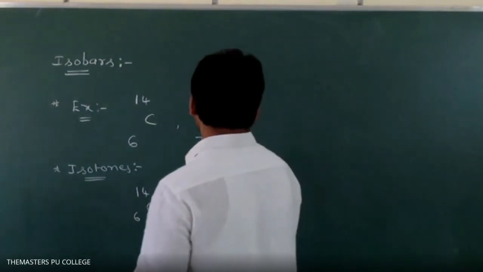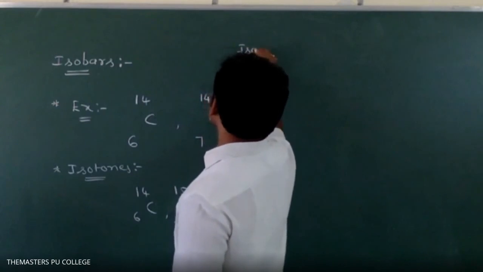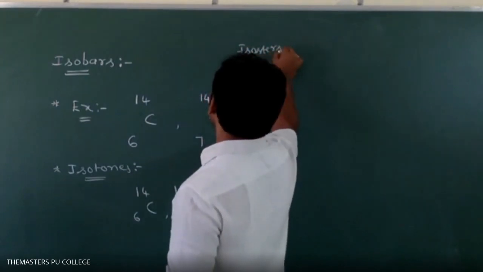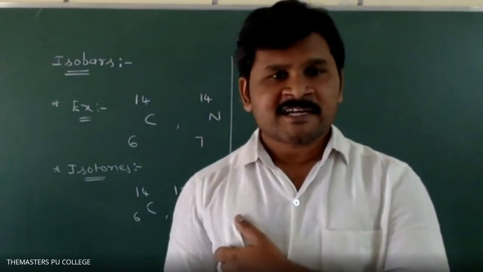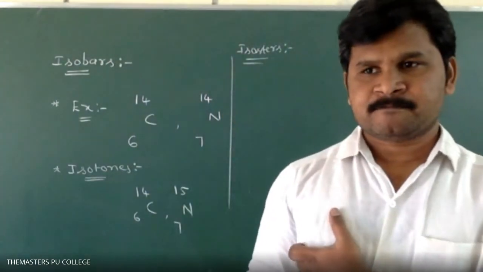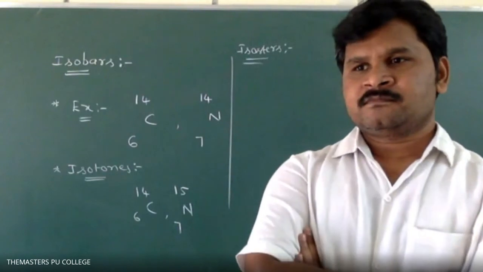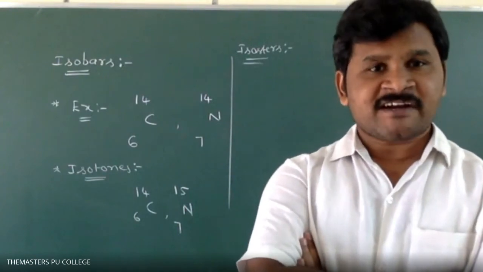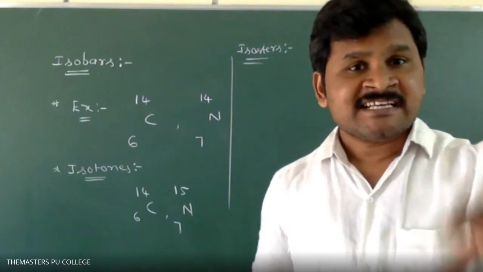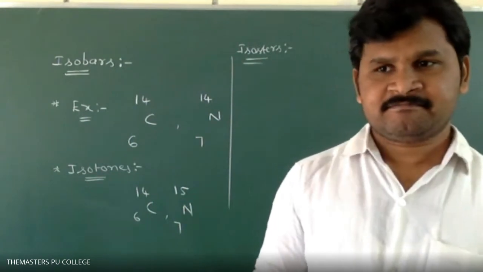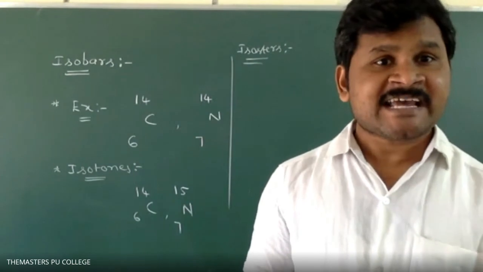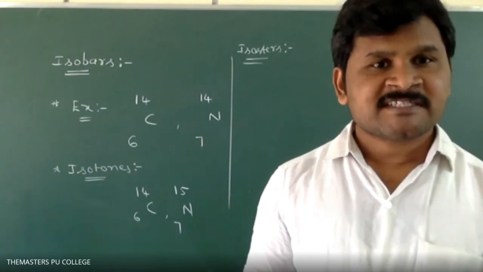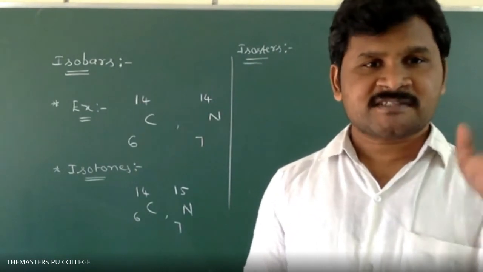Next, isosters. What are isosters? Different molecules having the same atomicity. Atomicity means the number of atoms in a molecule.